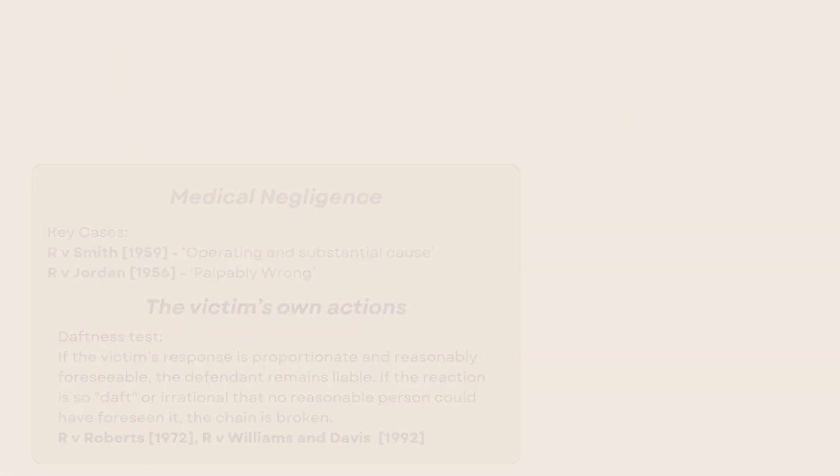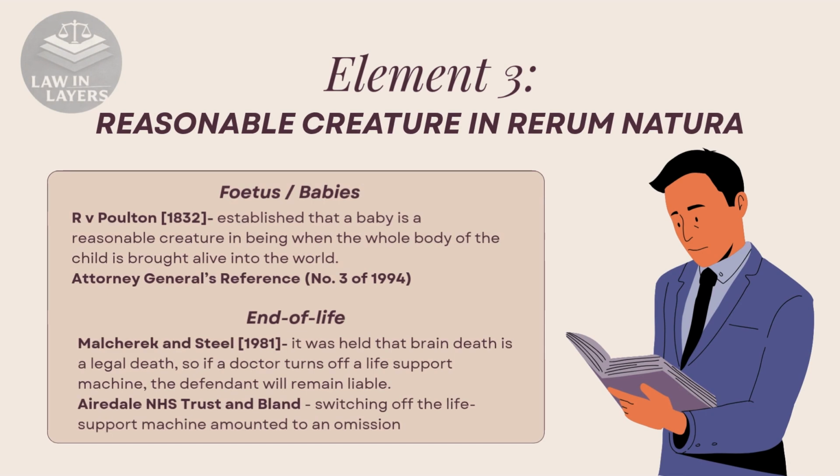The defendant will only be guilty of murder if the victim is a reasonable creature in rerum natura, which means that the victim must be a human being. In relation to babies and fetuses, the case of Poulton established that a baby is a reasonable creature in being when the whole body of the child is brought alive into the world. Once the child has completely left the mother's womb and has lived outside the womb, it is capable of being a victim of murder. The child is in being even if the umbilical cord has not been cut, as stated